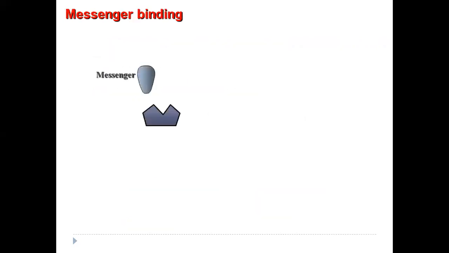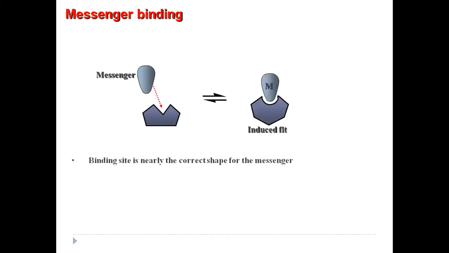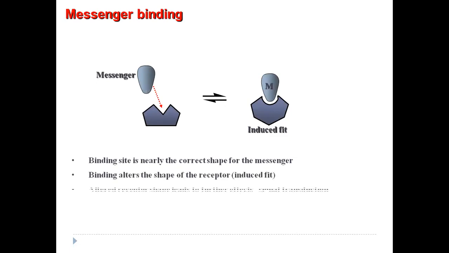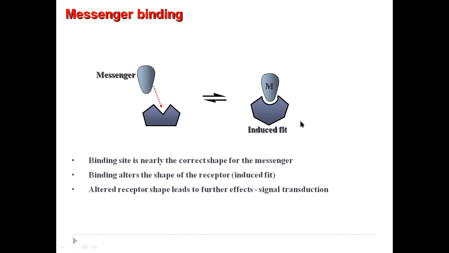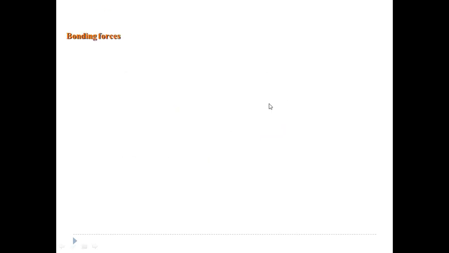See here, it's again the same figure that shows the binding or transmittance of the signals from the chemical messenger to the receptor. If you see this diagram here, there is an induced fit, how the shape of this binding site is changing when the messenger is binding. So what are the binding forces with which the chemical messenger interacts with the receptor? It can be ionic, hydrogen bond, like we have seen in the enzymes.